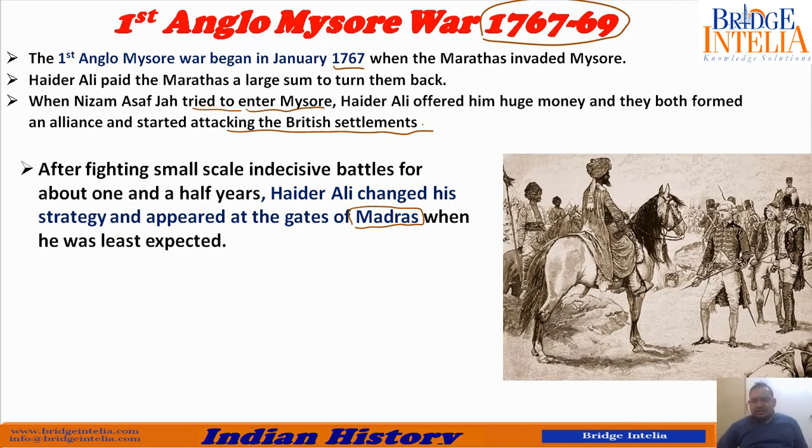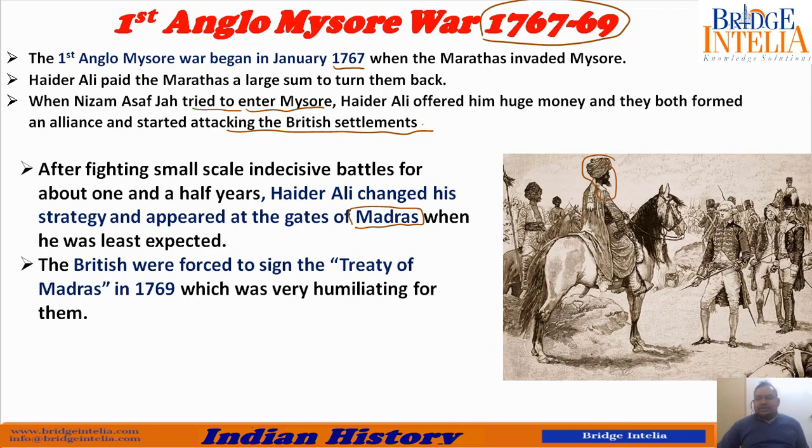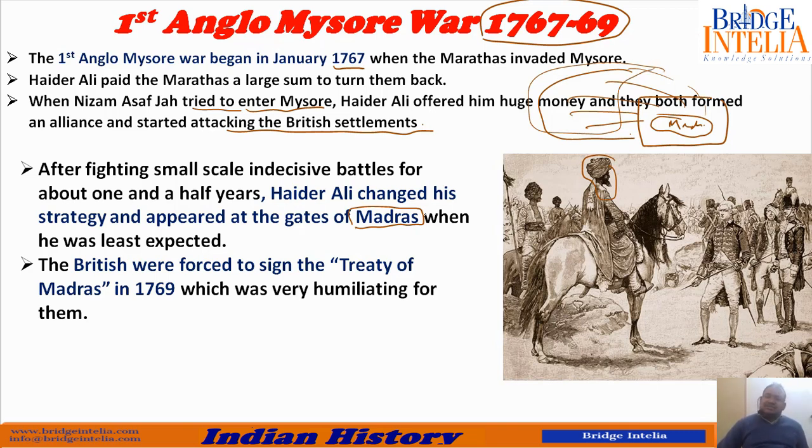So this is Hyder Ali. He has appeared at the gates of Madras. The English people were stunned. They had not expected that Hyder Ali would come with his forces to Madras. All your top officers are living at Madras. All your soldiers are busy fighting in Mysore. All of a sudden, Hyder Ali comes and surrounds Madras. So all top officers are here, but the forces are not present at Madras. So what will the officers do? The officers surrender and they were forced to sign the Treaty of Madras.